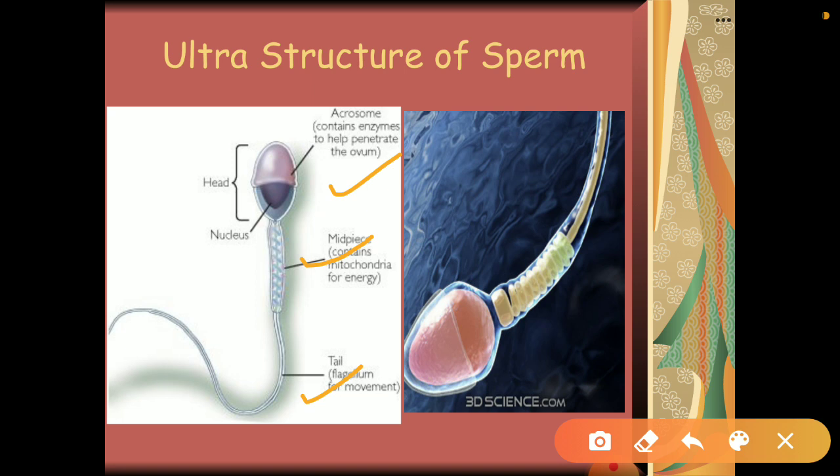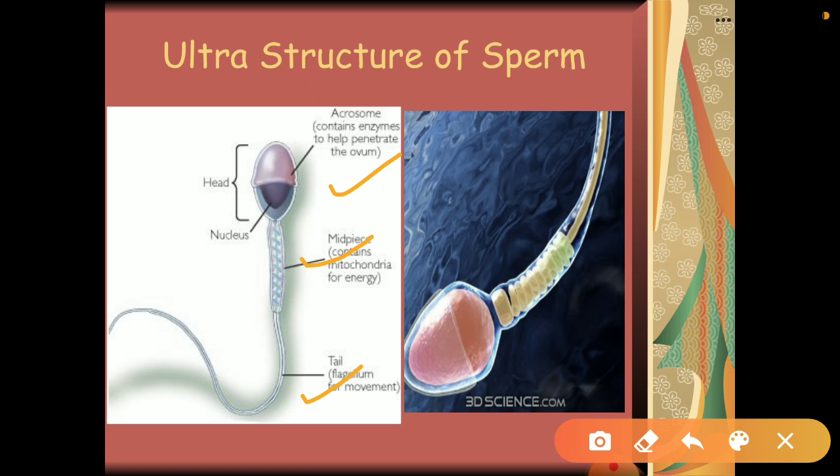Let's move on from the first part, that is head. When we talk about the head region, it is a very elongated, or you can say compact structure, having a haploid nucleus in it.